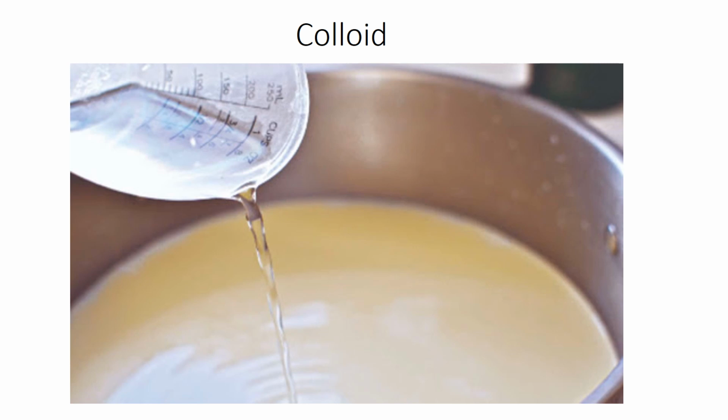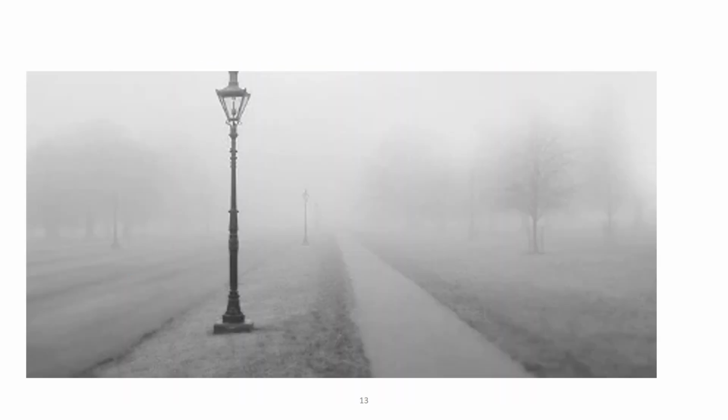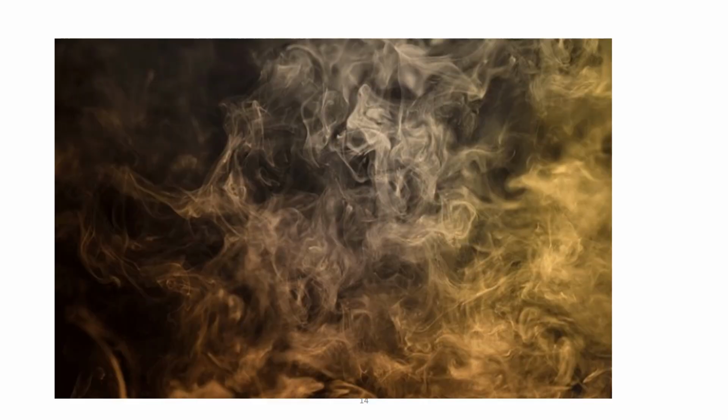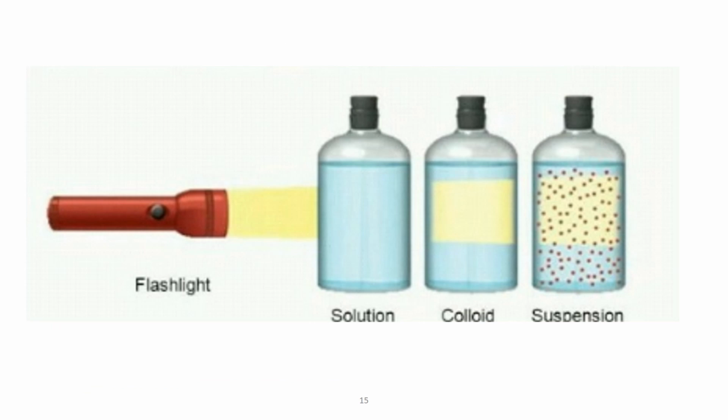Here, the particles do not dissolve, but they are evenly distributed in the entire mixture. There are examples like fog. Fog is where you have liquid in the atmosphere, or liquid in gas. Smoke is also a colloid, where you have solid in gas. So the difference between all three.